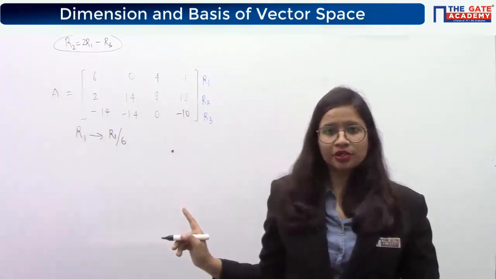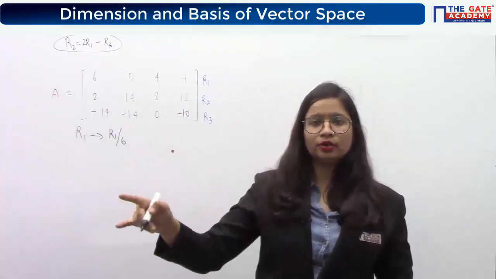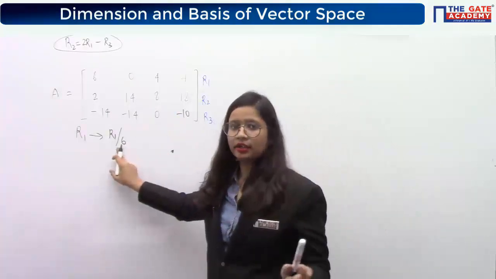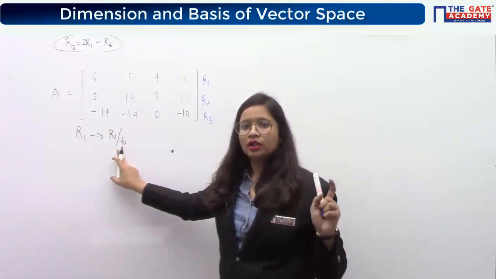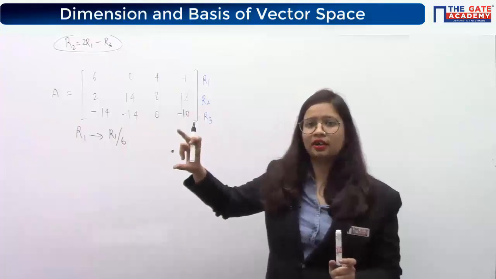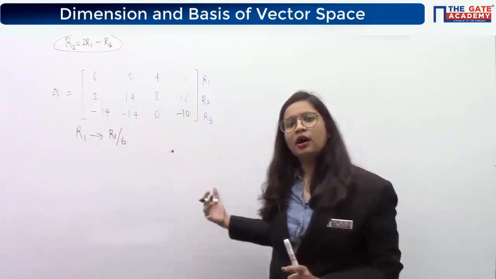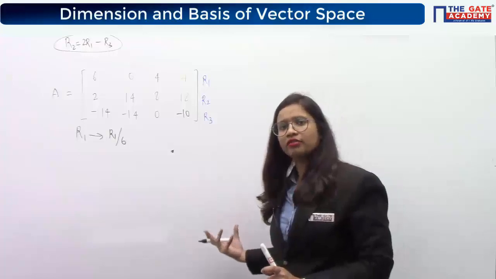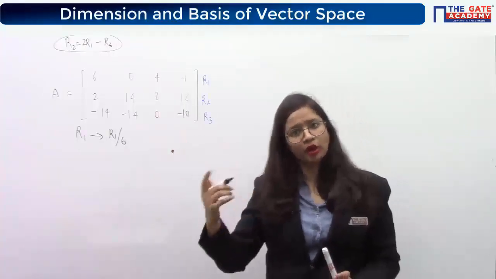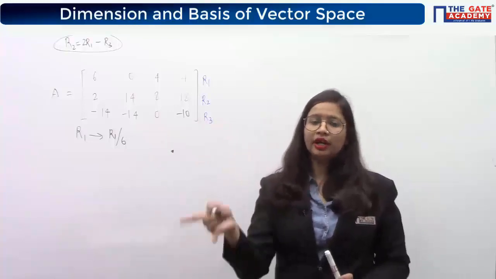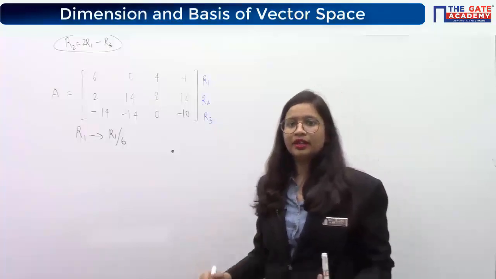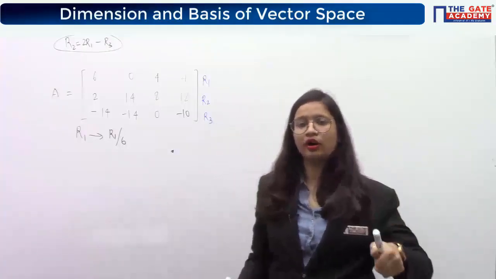Never do these kinds of operations for finding out determinant, eigenvalue or inverse or anything else, because obviously when you divide by 6 the determinant doesn't remain the same. The thing that is common after taking the row echelon form and this matrix is just the rank. Why are we doing row echelon form? Because the matrix in row echelon form will have the same rank as this matrix. Nothing else will be the same: eigenvalues will be different, determinant will be different, inverse will be different, everything else will be different, only the rank will be the same. That's why this row echelon form concept is only used for rank.